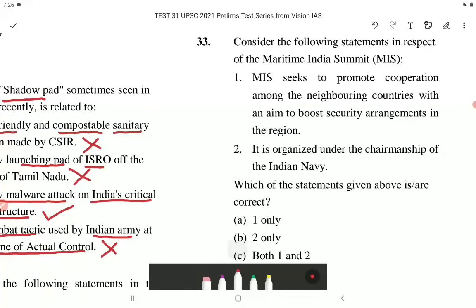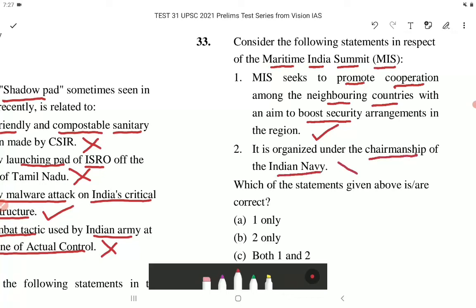Consider the following statements in respect of the Maritime India Summit, that is MIS. Statement 1. The MIS seeks to promote cooperation among the neighboring countries with an aim to boost security arrangements in the region. This is correct. Statement 2. It is organized under the chairmanship of the Indian Navy.